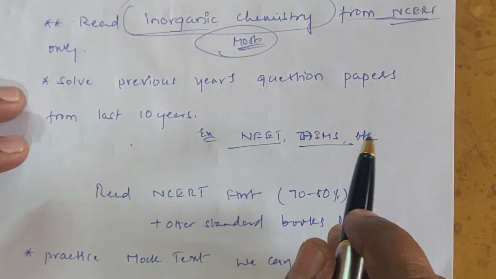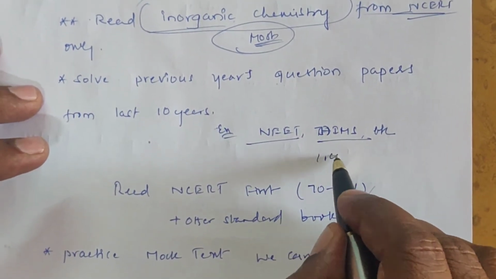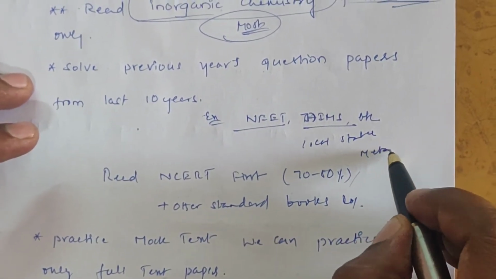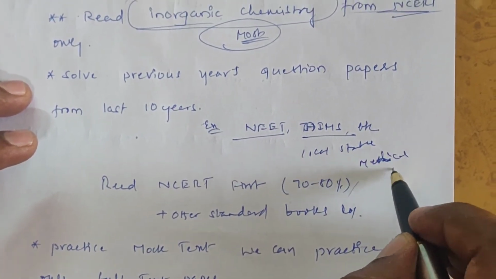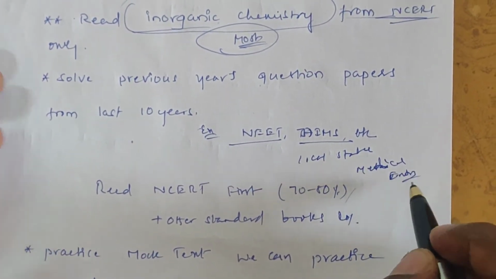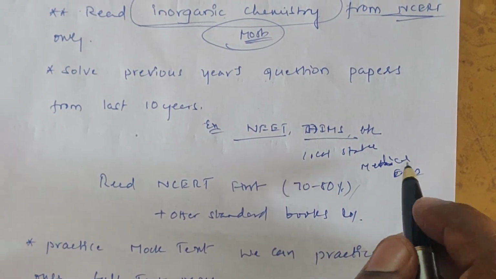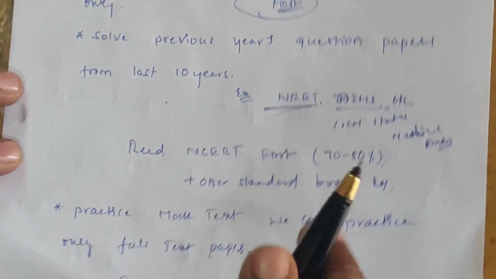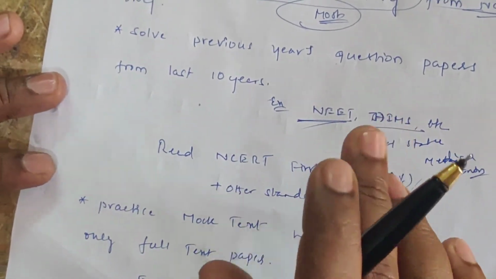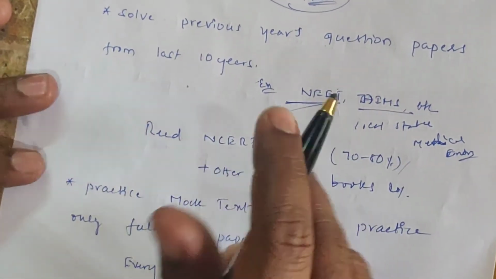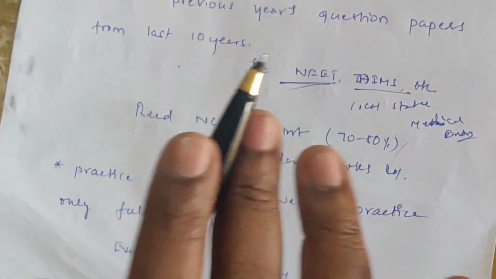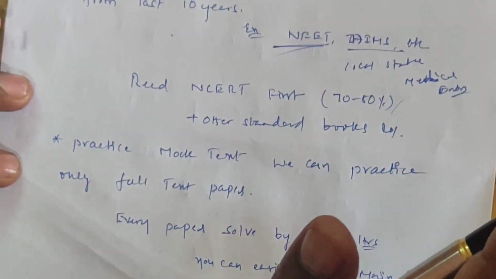NEET questions, AIIMS, state medical entrance tests, JIPMER, that type of questions, practice them. It is very important, students, because by practicing previous questions your confidence level increases. So practice the last 10 years of question papers.